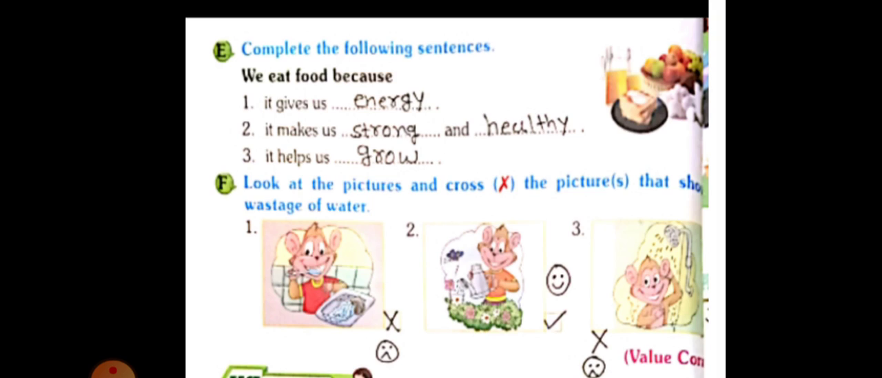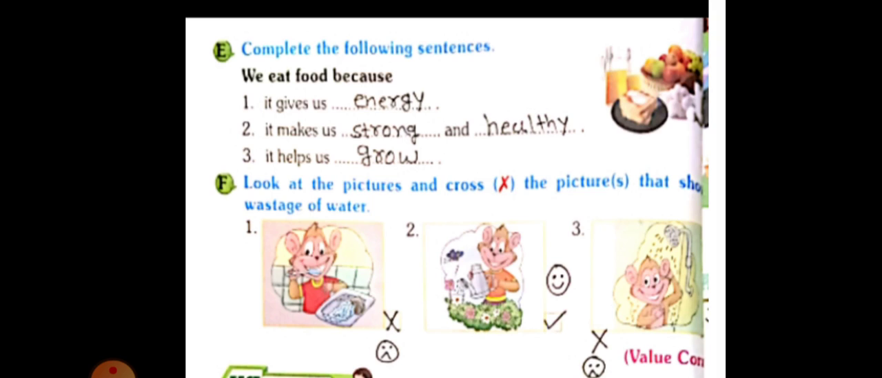Now F exercise, showing your value corner exercise. Look at the picture and cross the pictures that show wastage of water. Which picture is wasting water? That is number 1. C, the monkey brushing his teeth and the water tap of the basin is open. He is brushing with the tap open and the water is flowing down into the basin. So it's marked with a cross and I will put an unsmiley face also.